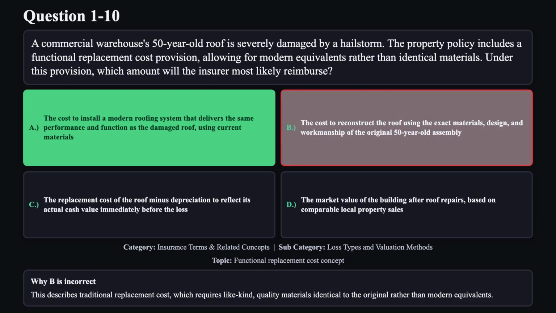Reason B is not correct. This describes traditional replacement cost, which requires like-kind, quality materials identical to the original rather than modern equivalents.